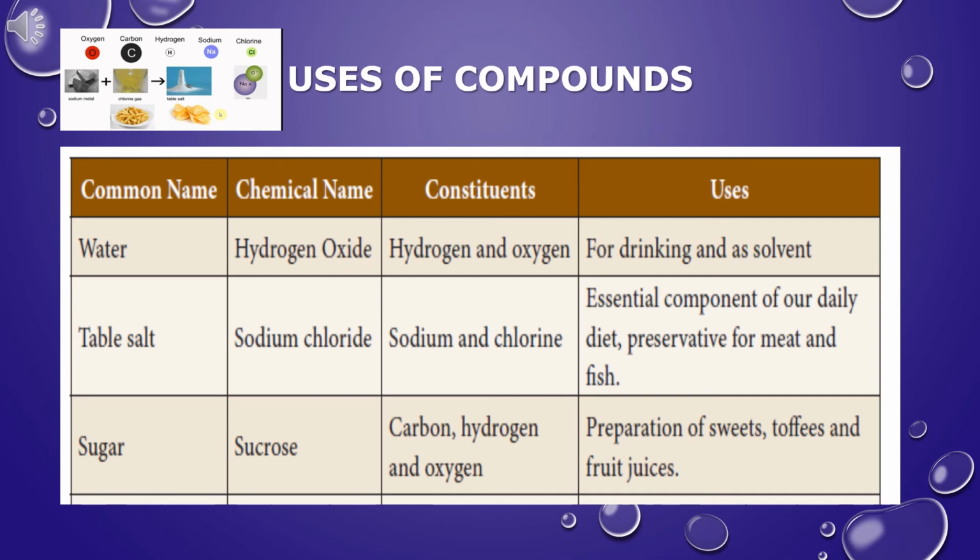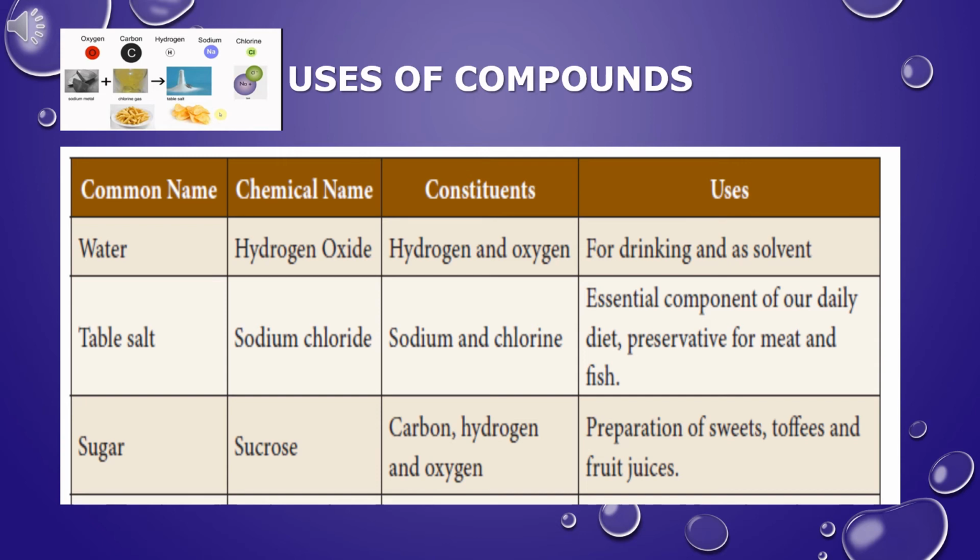Table salt is used in the manufacture of soap. Table salt is used to melt the ice in winter in cold countries. Sugar. The chemical name for sugar is sucrose. The chemical formula for sucrose is C12H22O11. The elements present in sugar are carbon, hydrogen and oxygen.